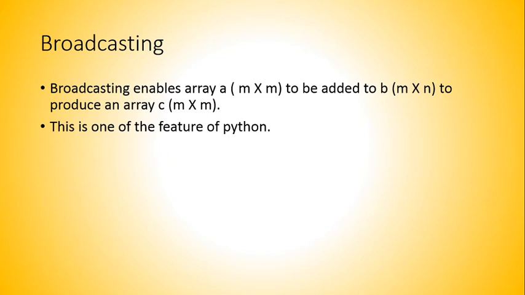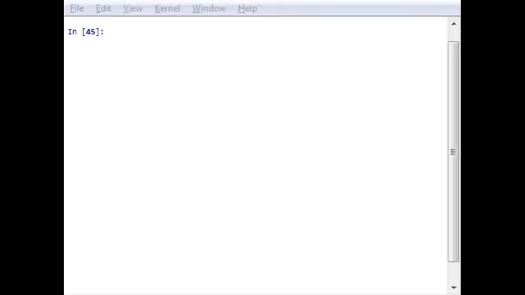Let me open the console. After clearing this, let us check how this example works. First of all, we will go for a simple example. Let's say A is a simple identity matrix, a 4 cross 4 matrix, and B is another array, which is not an identity matrix, it is a 1 cross 4 array.